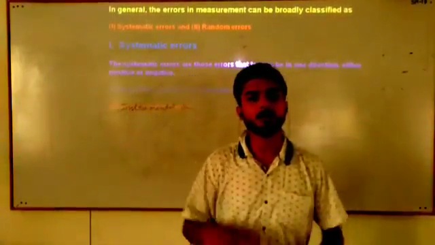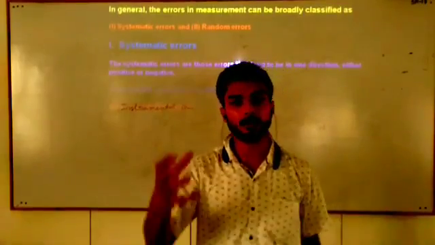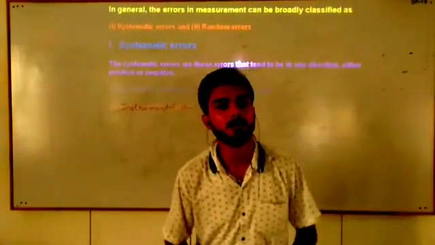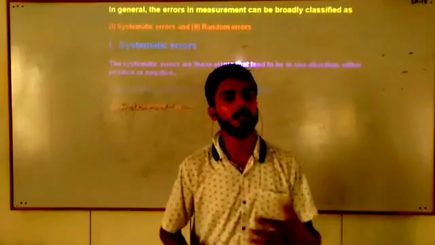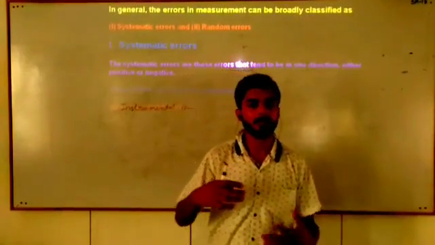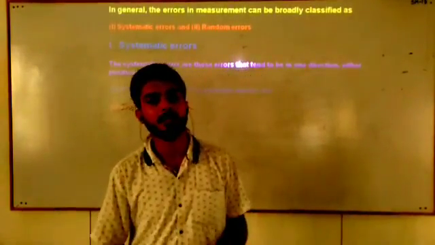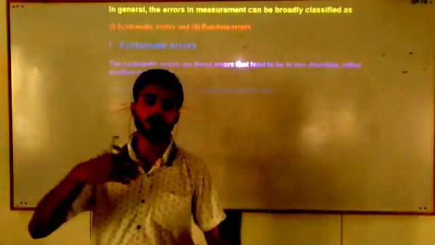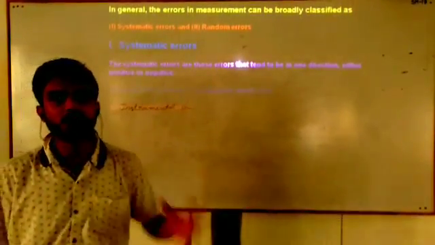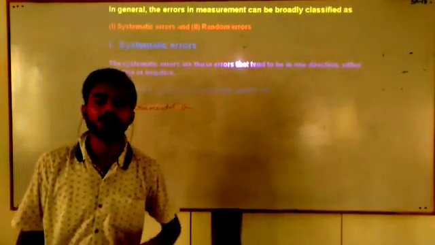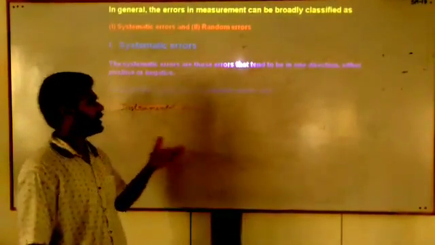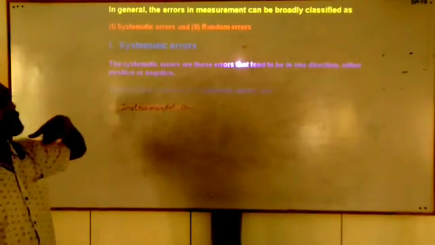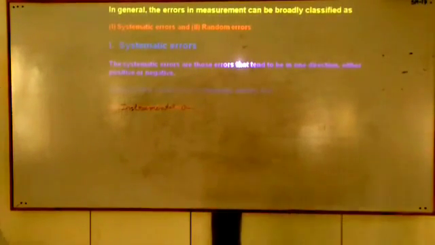Suppose that the instrument which you are using for your measurement purpose is faulty. There is some type of physical damage in that instrument, or that instrument has any type of defect. Such types of instruments are called faulty instruments, and instrumental error causes the systematic error.